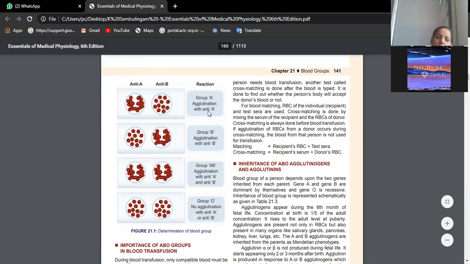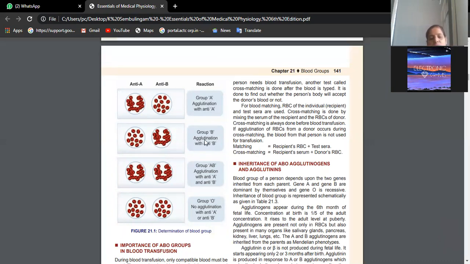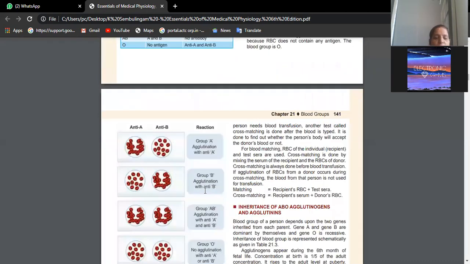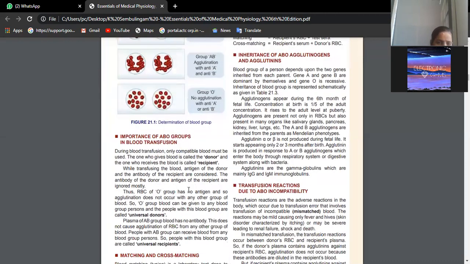That means antibody A will cause lysis of RBCs containing A antigen. Similarly, B blood group has B antigen, so B antibodies will lyse it. AB shows agglutination with both antibodies. O blood group shows no agglutination, neither with antibody A nor antibody B, because it has no antigens on its surface. That is one experiment which you usually do in your physiology practicals.